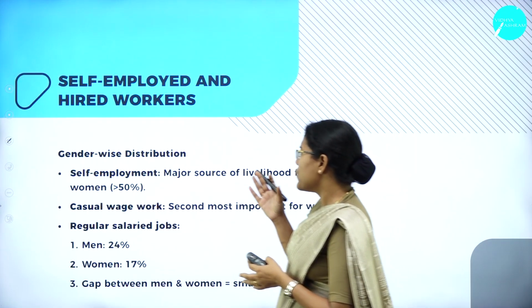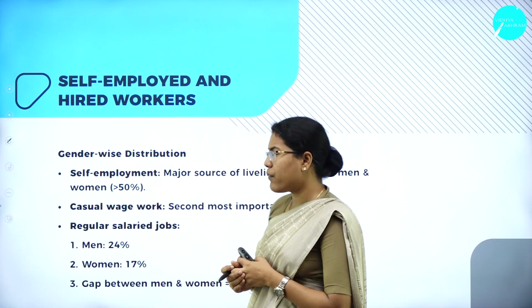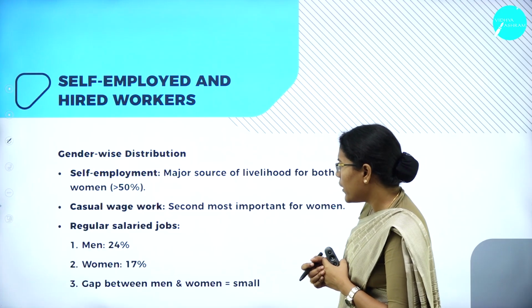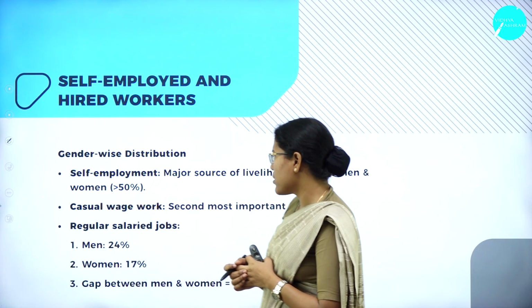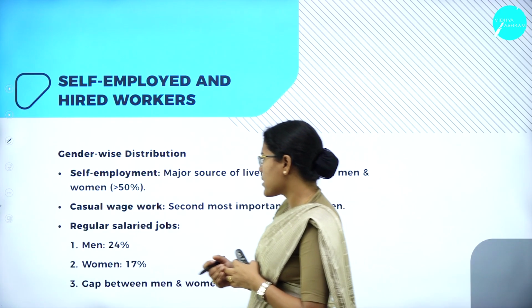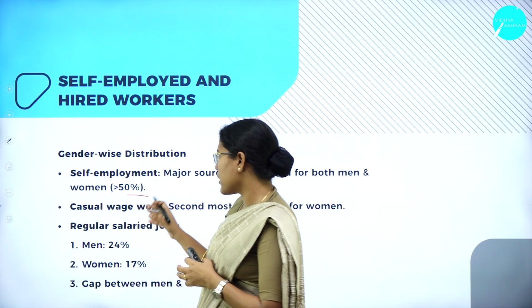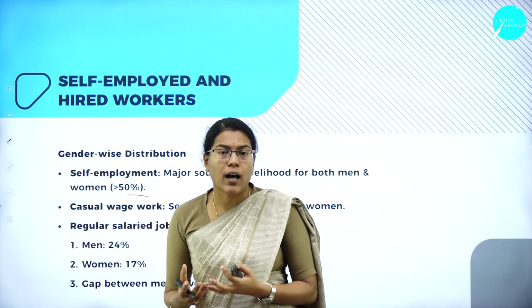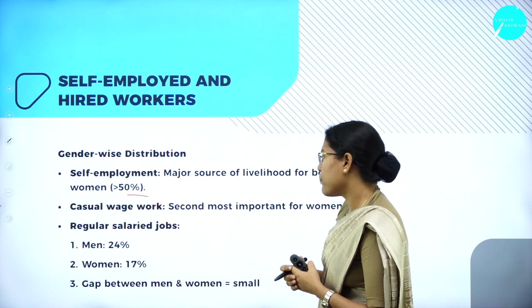Moving forward, the gender-wise distribution of self-employed as well as hired workers. When we look at self-employment, the major source of livelihood for both men and women is more than 50%. That means more than 50% of women and men are in self-employment.